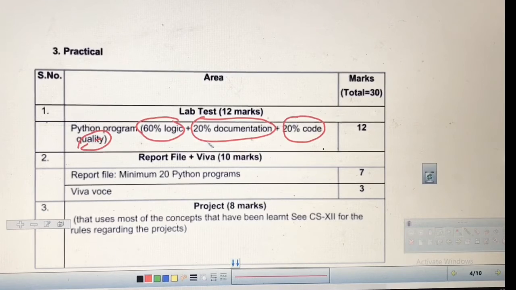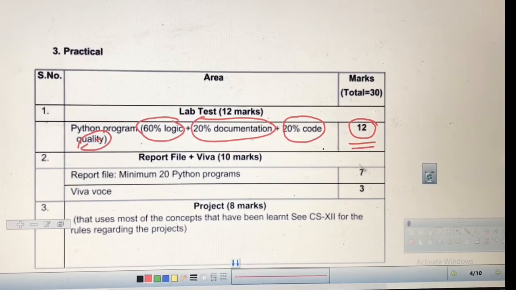Sometimes different students write different programs that all give the same output, but the efficient or quality code uses the minimum number of lines and the less complex constructs of the programming language. So the weightage of writing and executing the program is 12 marks out of 30. This is a huge weightage.